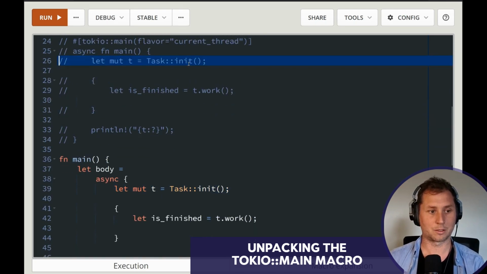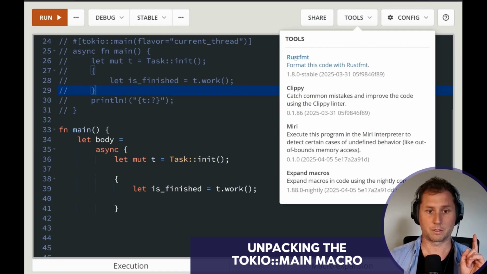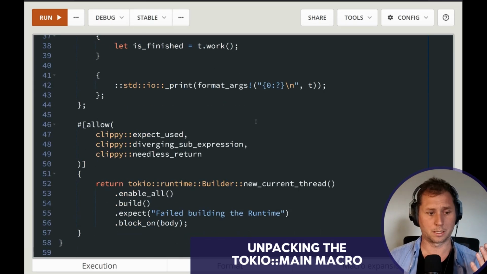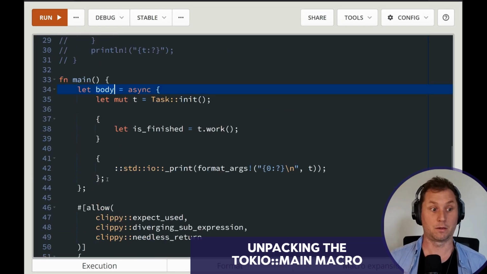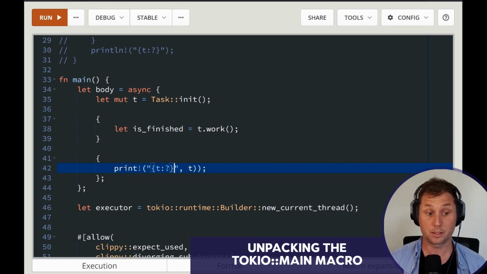So this is the same thing as doing this. Just to clean it up ever so slightly, I'm going to call one more tool, which is Rust format, which should actually just clean this up. Here we are, finally. Here is my Tokio runtime builder, new current thread. What this does is return a... we don't need the macro. I don't know if I'm going to get rid of this print format args thing as well. Yes, and we're just going to replace it with the nice code.